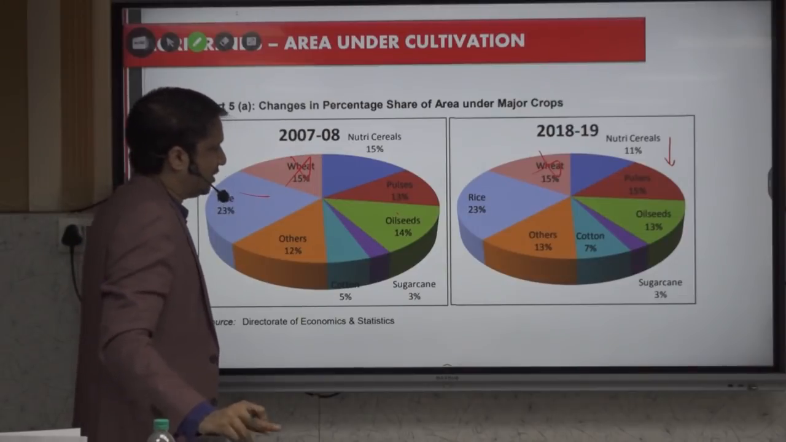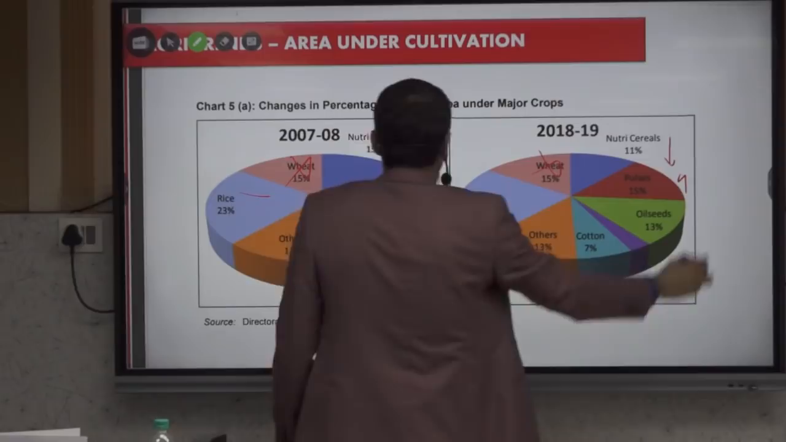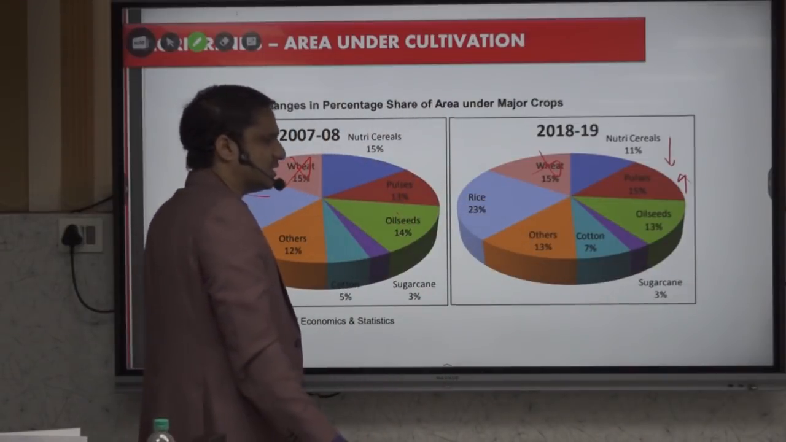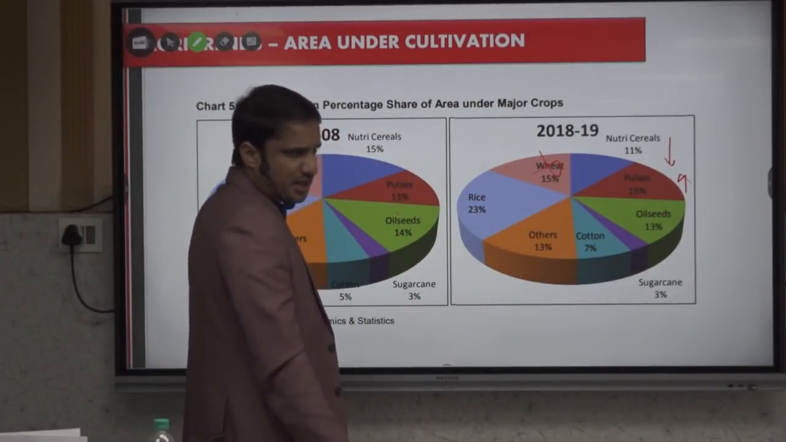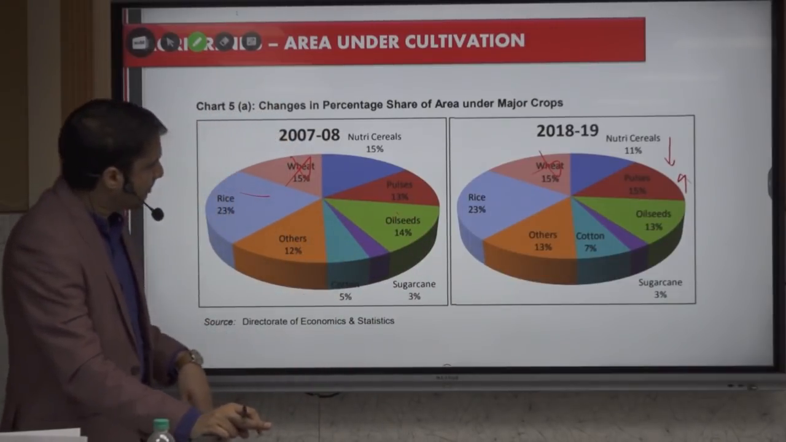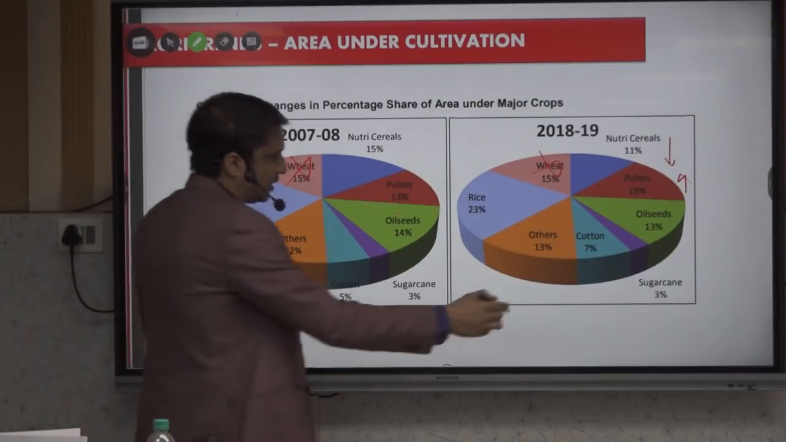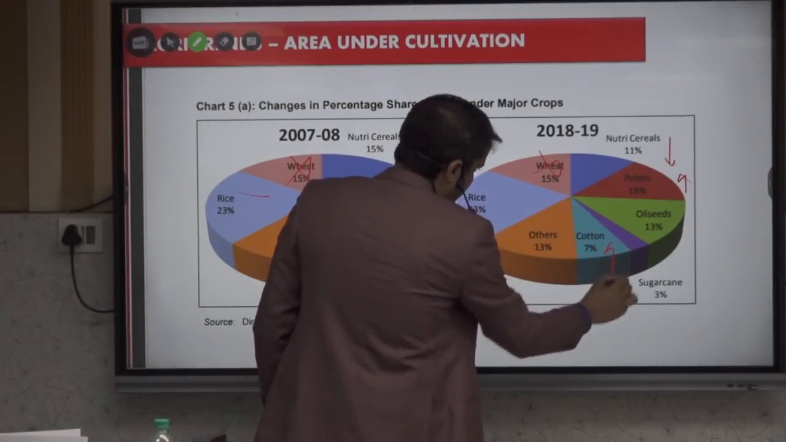decreased. If you don't have it, write it down somewhere. In case of pulses, it has increased. In case of oilseeds, slightly decreased. Slightly. So it's up to you whether you want to cram it or not. Then we have sugarcane, almost the same, chuck it. With respect to cotton, it has increased. So this you have to remember.